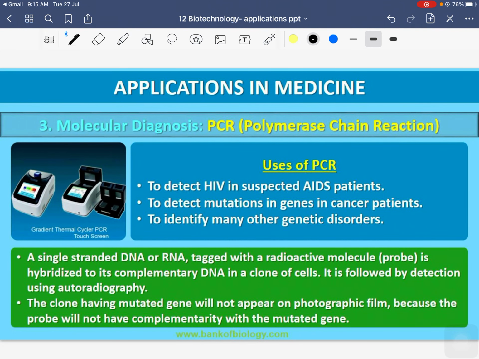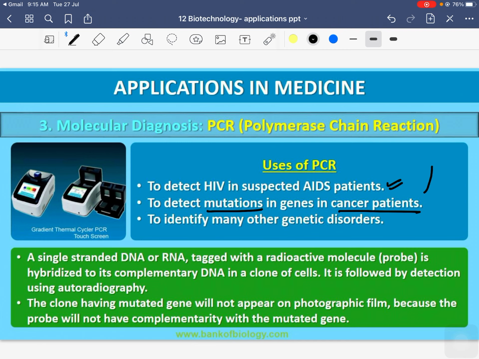PCR is usually used to detect HIV, the human immunodeficiency virus, in AIDS patients, those who are suspected of having this virus. It is also very useful to detect mutations, changes in the genes, in cancer patients.